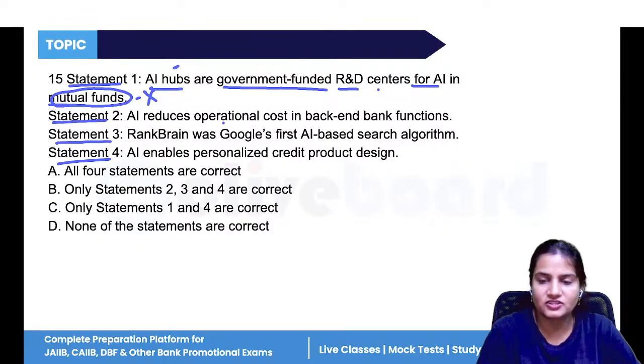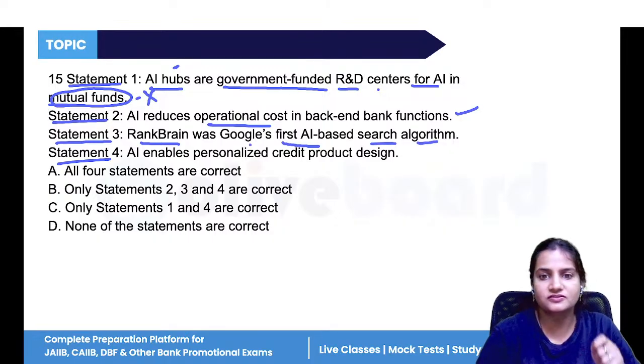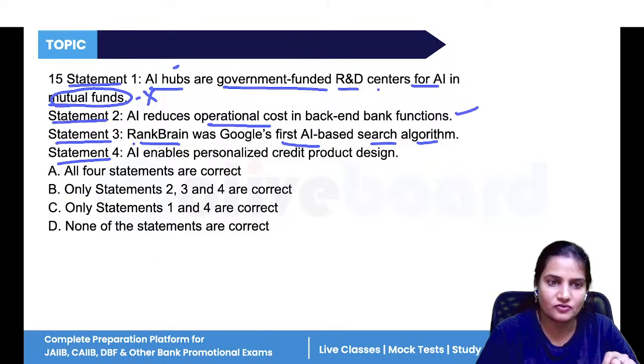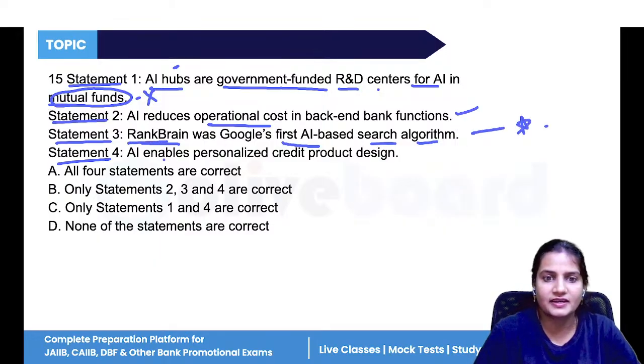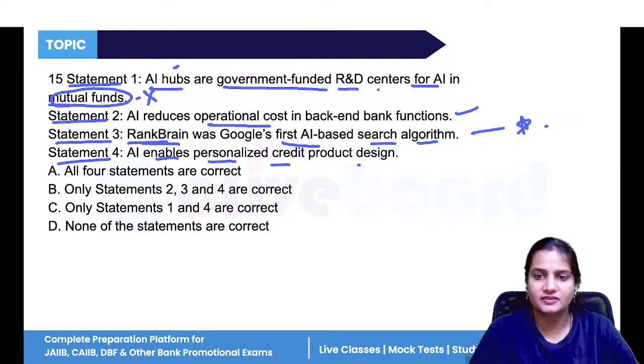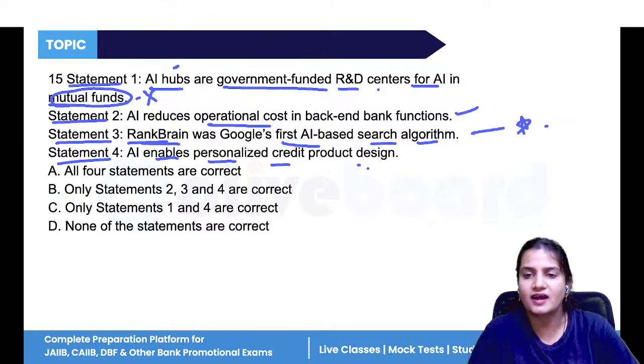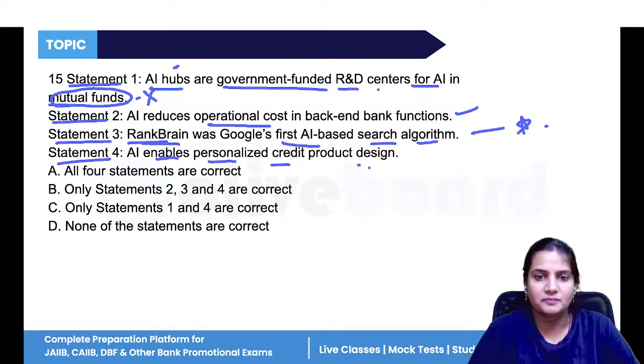It reduces operational cost. Yes, Rank Brain was Google's first AI-based search algorithm. So Google's first artificial intelligence-based search algorithm was Rank Brain. This is also correct, and this is very important. And AI enables personalized credit product design. Yes, if you provide them an example, then they will show you the same type of example.